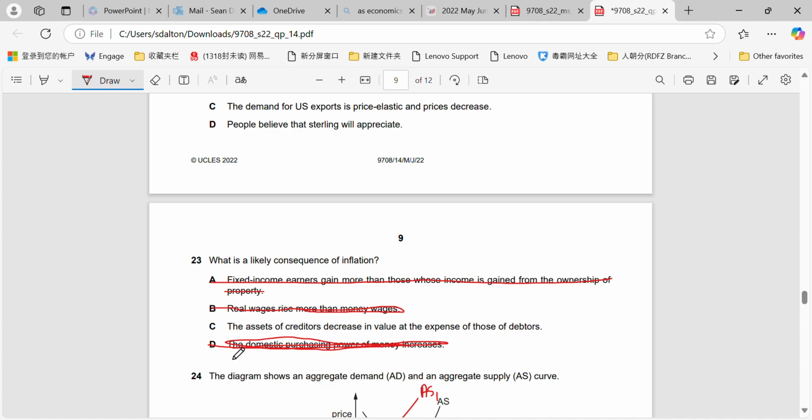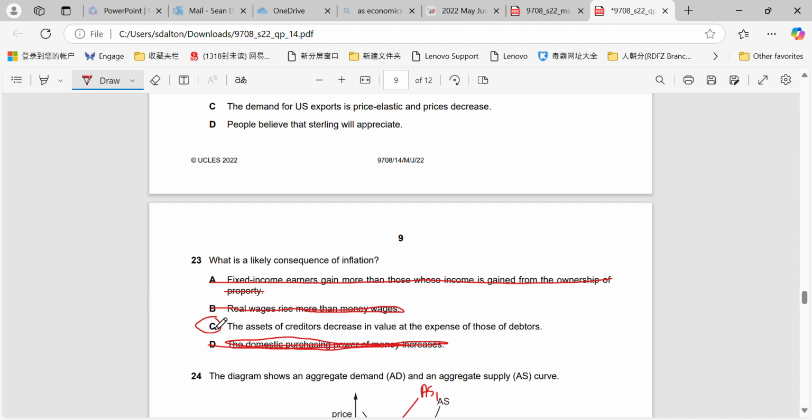So the only one that's left, and that makes sense, is that the assets of creditors decrease in value at the expense of those of debtors. Now, if you think about it, this is a very fancy way of saying lenders and borrowers, essentially, which is what we know about the winners and the losers of inflation.